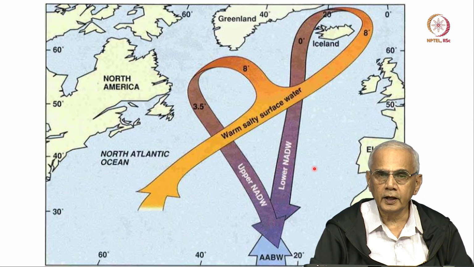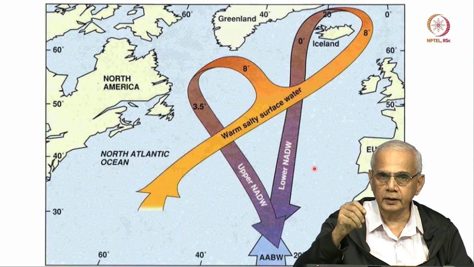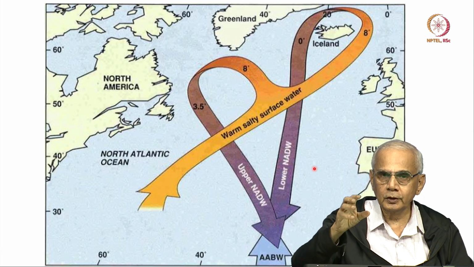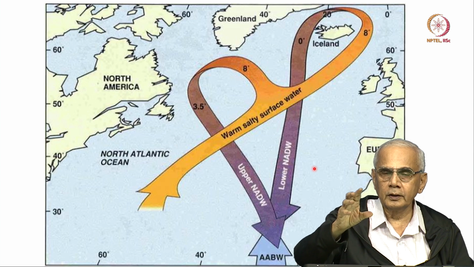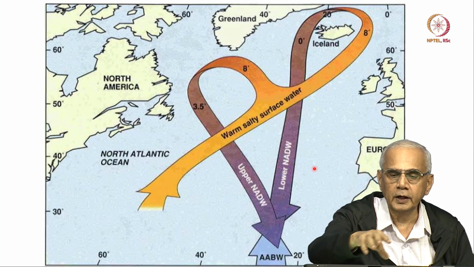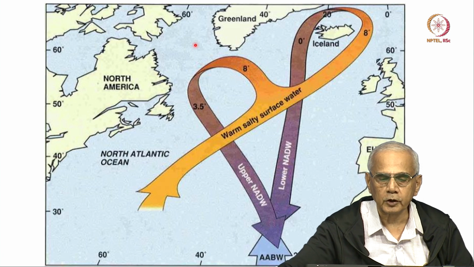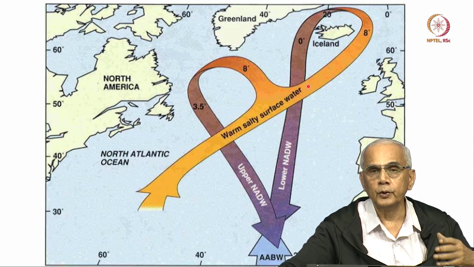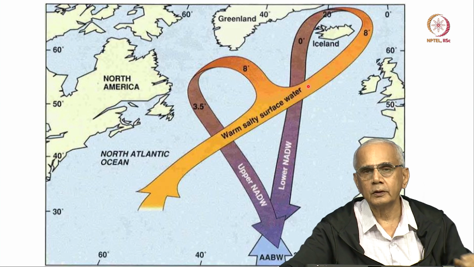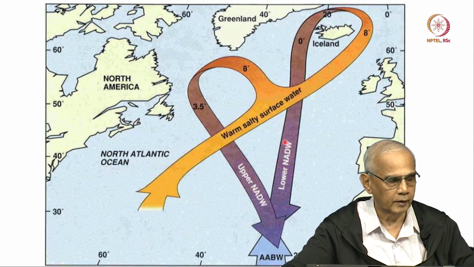Whereas NADW, the North Atlantic deep water, refers to the formation of this water around Greenland, because this warm salty water, after cooling, goes down and settles at a lower level.